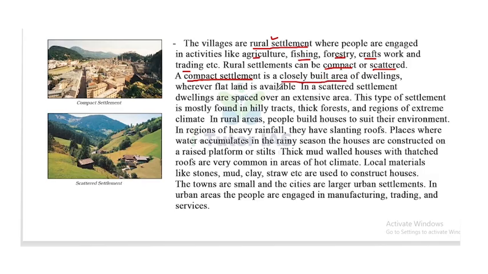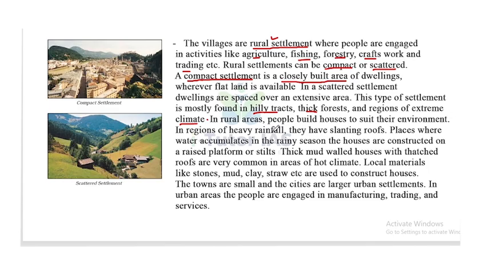Wherever flat land is available in a scattered settlement, dwellings are spaced over an extensive area. This type of settlement is mostly found in hilly tracts, thick forests, and regions of extreme climate. In these places we can see the second type of settlement, that is, the scattered settlement.